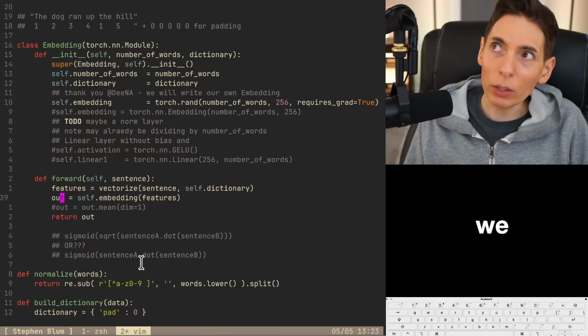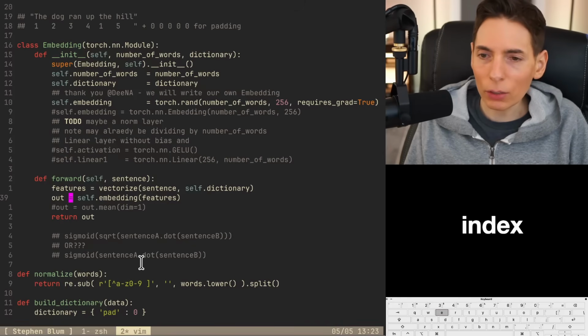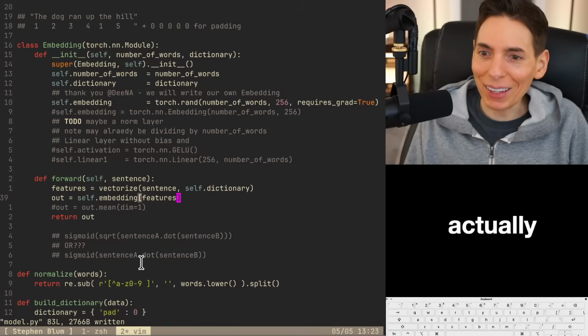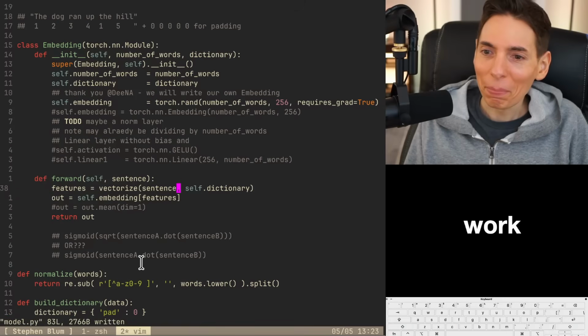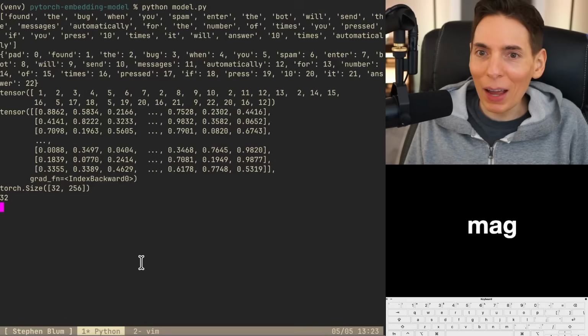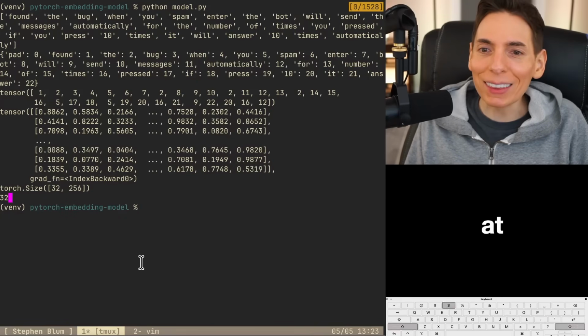Do we have, no, wait, we don't even have to do one hot. We just do an index. Watch this. Can we do that? Will that work? I'm actually kind of curious. This actually might work. Let's see. Oh, it might. Tensor's got pretty magical capabilities. Hey, look at that.